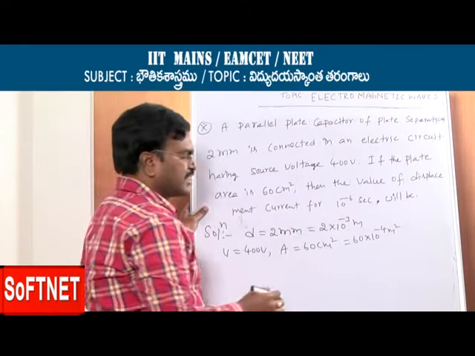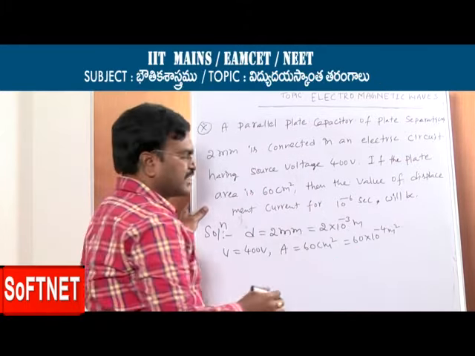We want to calculate displacement current. What is the formula for displacement current? In case of a capacitor, we have epsilon 0 A by D into dV by dt, that is C into dV by dt. We substitute all these values. ID is equal to epsilon 0, 8.85 into 10 to the power minus 12.